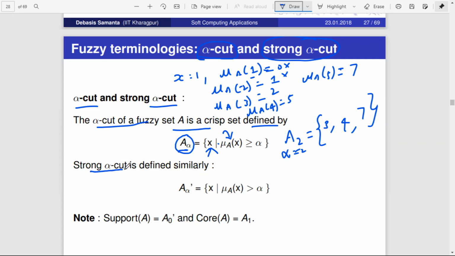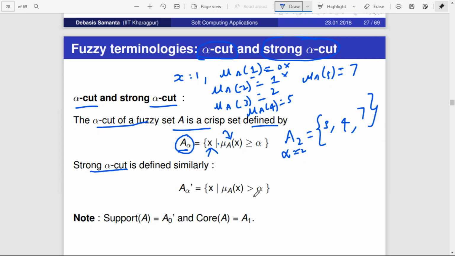What is strong alpha cut? It is very similar. Strong alpha cut is represented as A dash of alpha, which is equal to x such that the membership function results in a value greater than alpha, whereas alpha cut is greater than or equal to alpha.